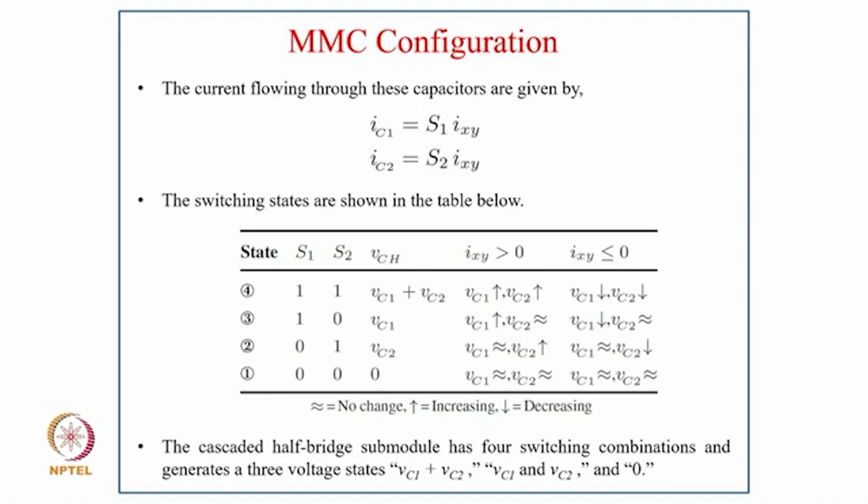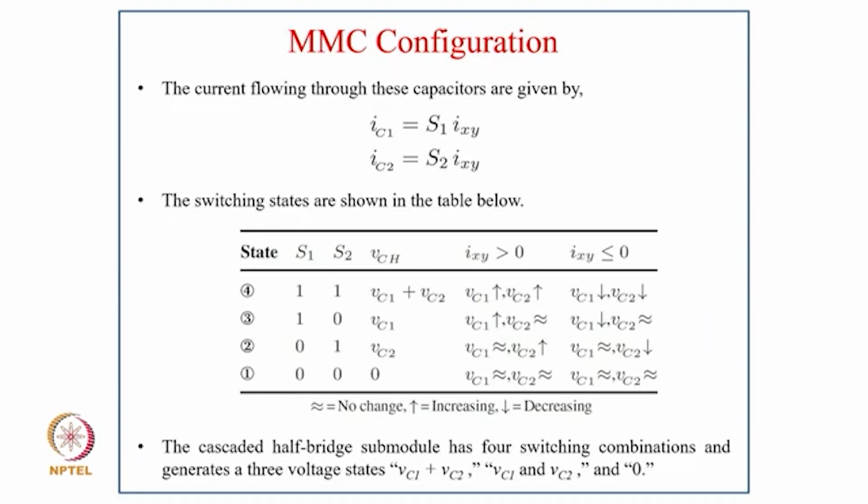And for the switching state when S1 S2 are 0 and 1, VCH is VC2, and if IXY is greater than 0, VC1 does not change and VC2 increases, and similarly for IXY less than 0, VC1 is almost constant and VC2 decreases.